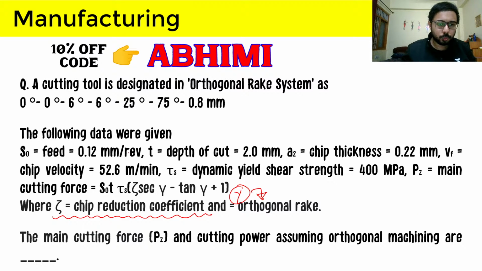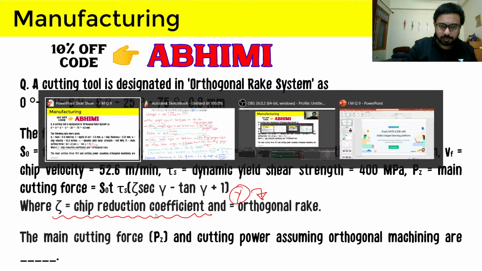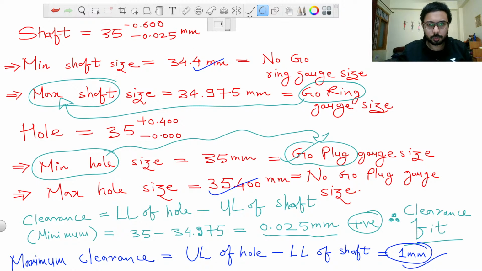we have to use the formula for Pz that is given here. I will write this formula, and then we will see what values we have to put to get the answer. We have to find the main cutting force Pz. So let us switch to our blank page. This is the solution of the next question.